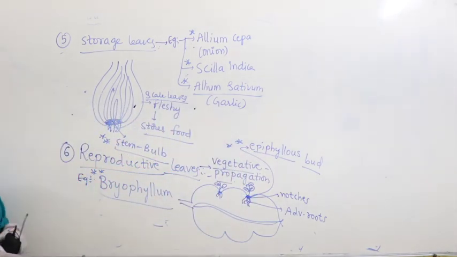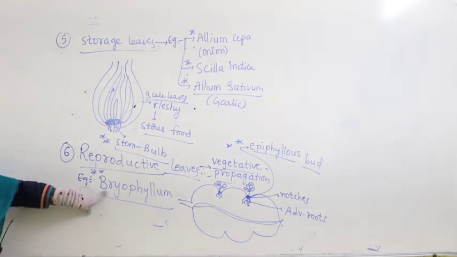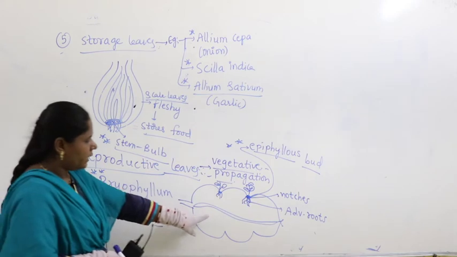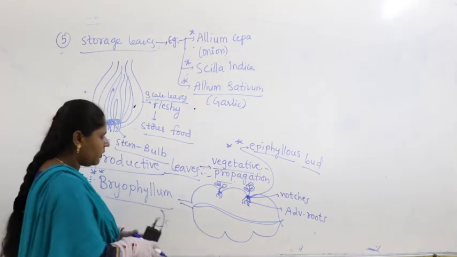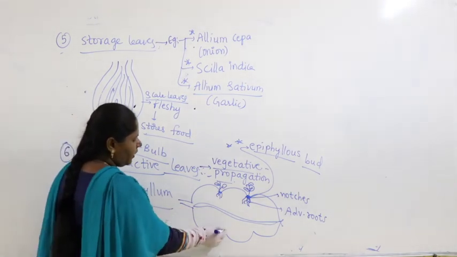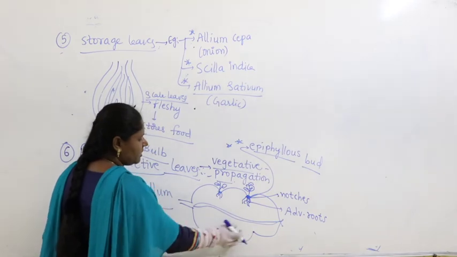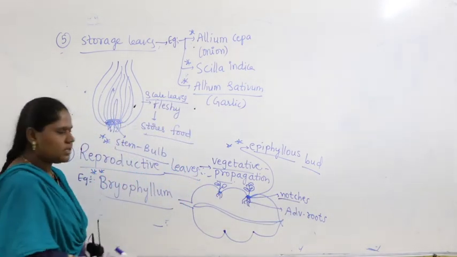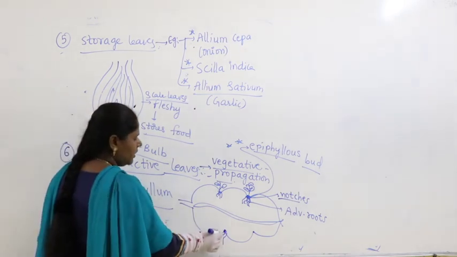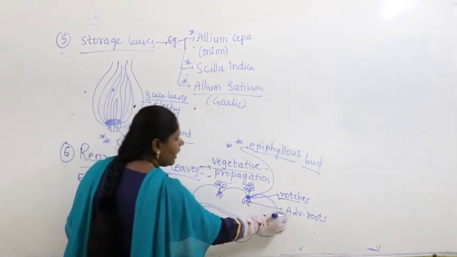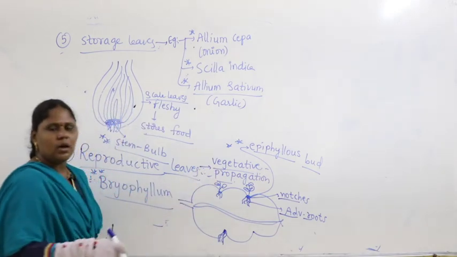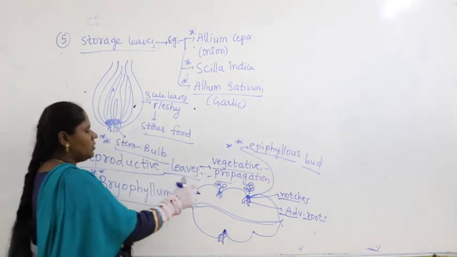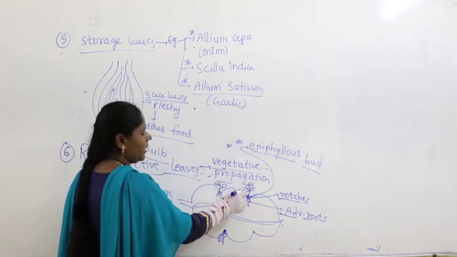I repeat again, if you take the bryophyllum leaf and carefully observe, on the margin we find some nodes. These nodes are called notches. From the notches, you can see the development of adventitious roots. And from the adventitious roots, there is development of the young plantlet.